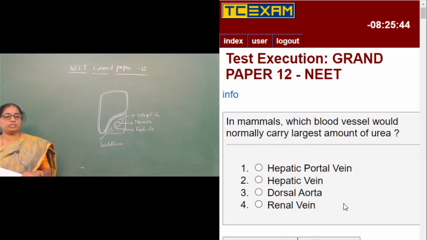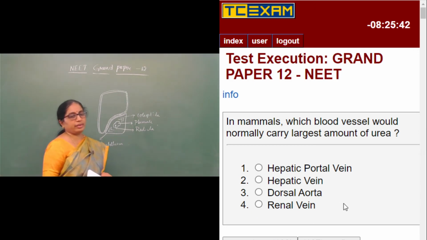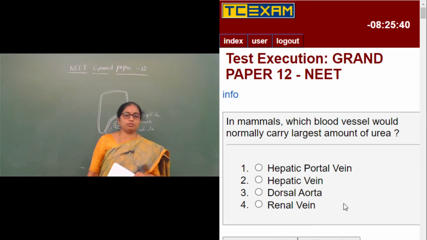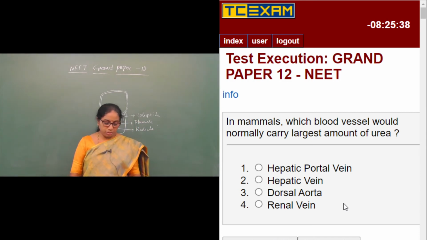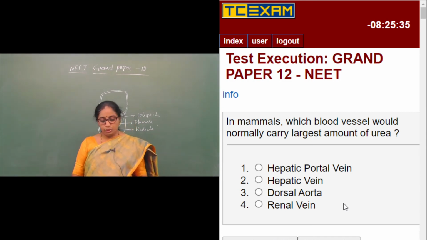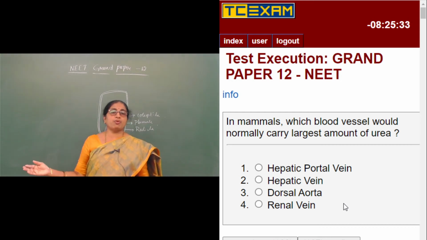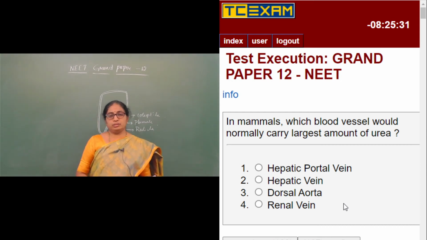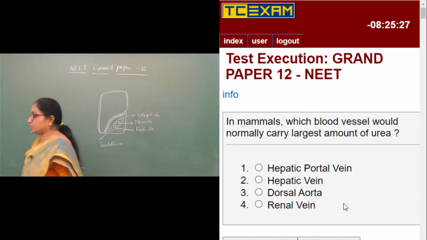In mammals, which blood vessel would normally carry the largest amount of urea? The question is related to urea. Urea is formed from ammonia with the help of a cycle called the ornithine cycle, which occurs in the liver.